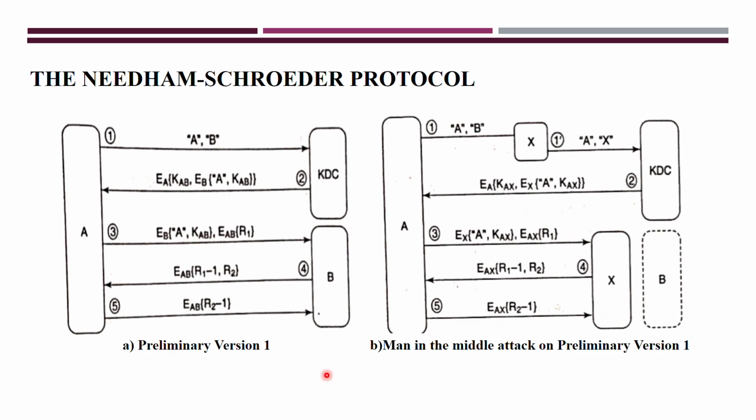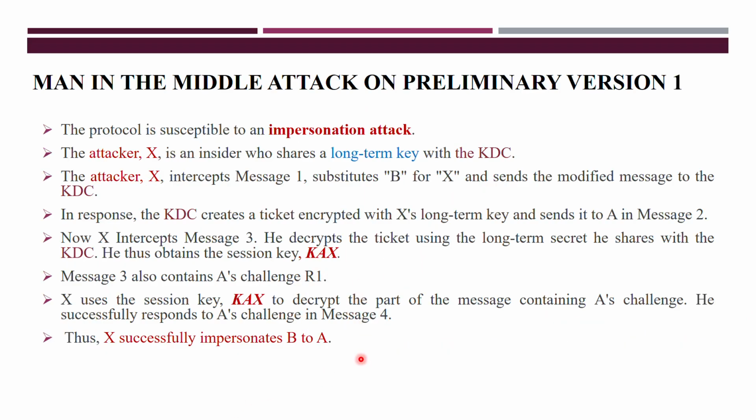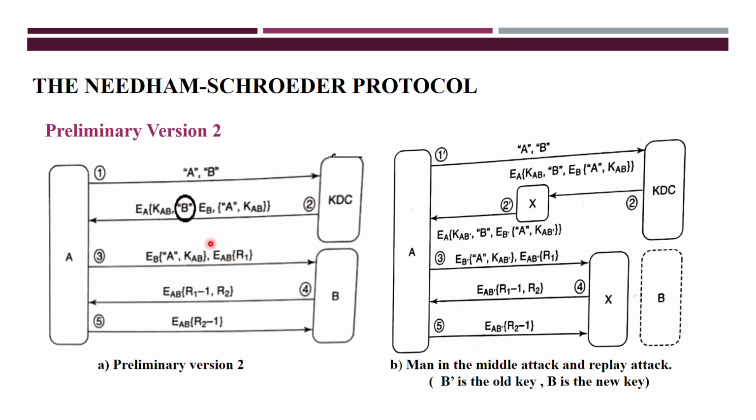Then how will we resolve this problem? Let's see. Due to that problem only, we are moving to the next version, version 2 here. In version 2, same message, now A and B also want to communicate here.